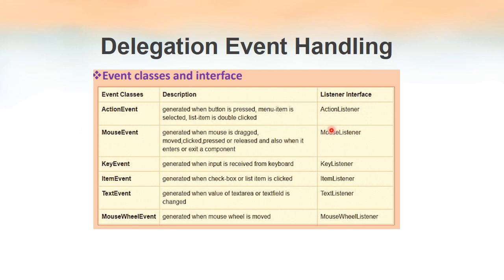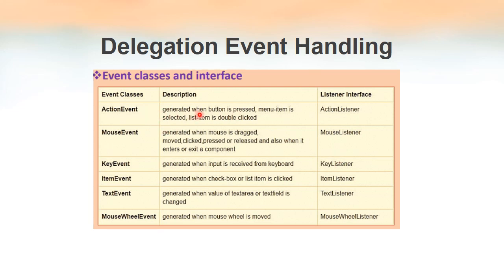Corresponding to ActionEvent, we have ActionListener. Corresponding to MouseEvent, we have MouseListener. Corresponding to KeyEvent, we have KeyListener. So these are the classes, and we can say these are the sources, and these are the corresponding listeners. When a particular event occurs here, the corresponding actions will be taken by the listeners respectively.